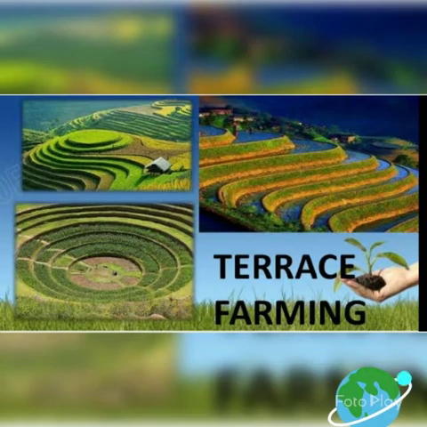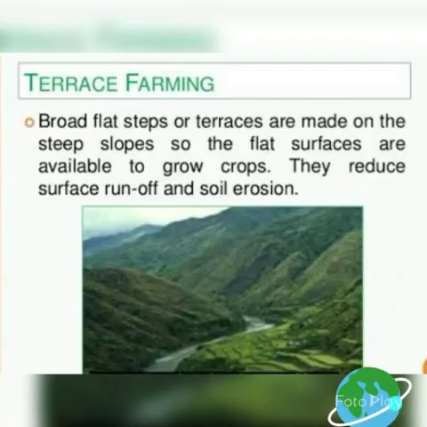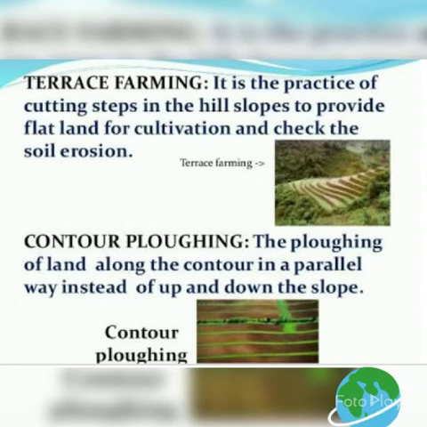Next, terrace farming. Terrace farming is especially done in the mountain areas. Broad flat steps, or terraces, are made on the steep slopes so that flat surfaces are available to grow crops. They reduce surface runoff and soil erosion. That's the reason people use terrace farming in mountain areas. They make a terrace-like structure on the mountain and grow crops, and that reduces soil erosion.